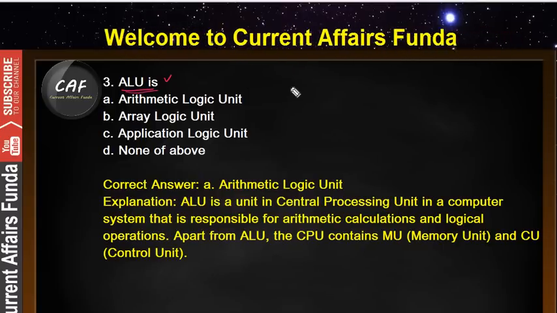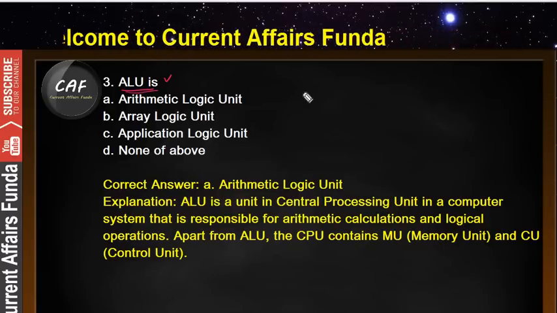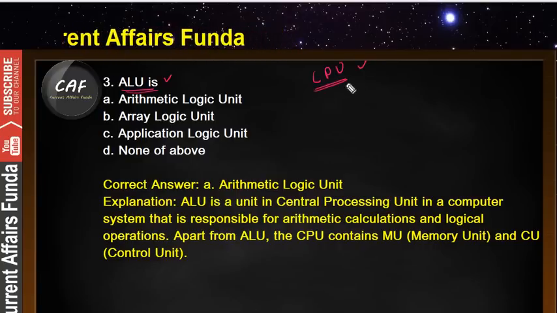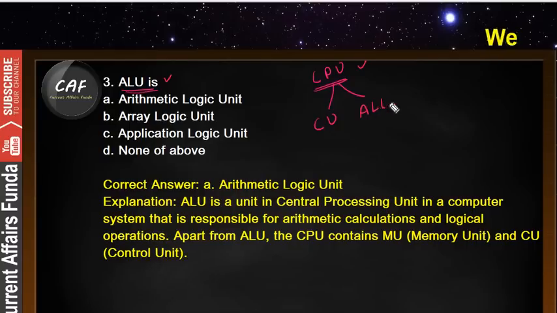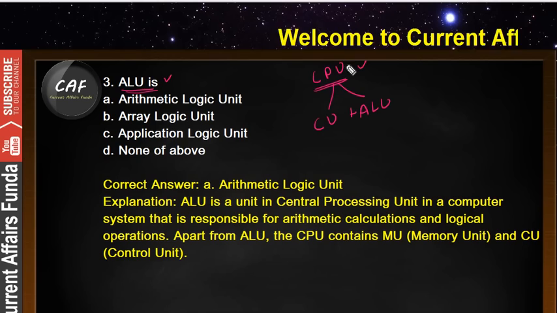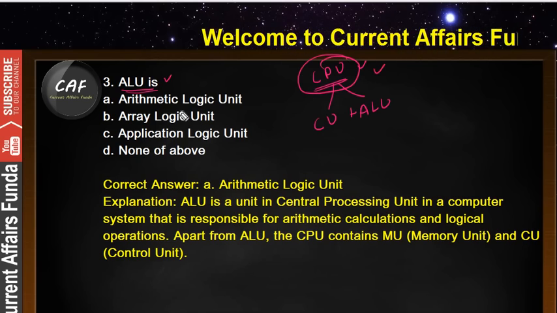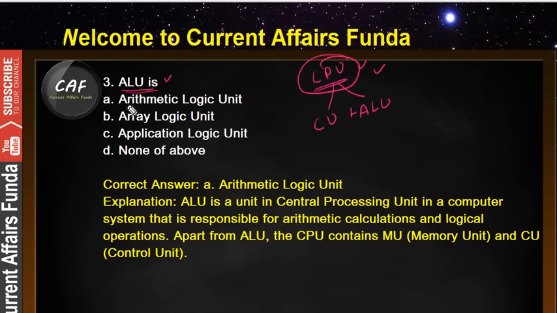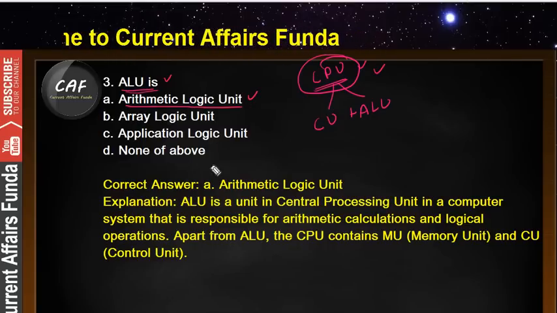So guys, in the theory lecture I have discussed all of this about the CPU. Basically the CPU consists of two things: the control unit, that is CU, and ALU. The combination of ALU and CU is identified as a CPU. So ALU means arithmetic logic unit. So option A is the correct answer.